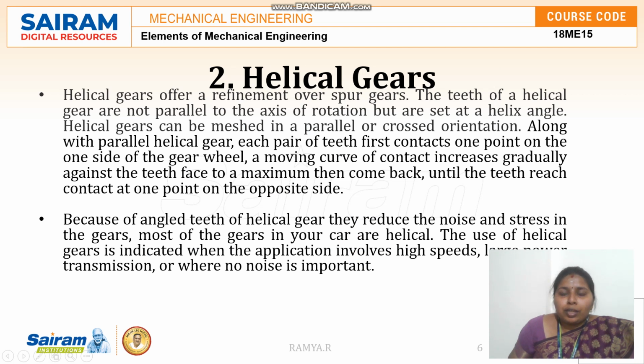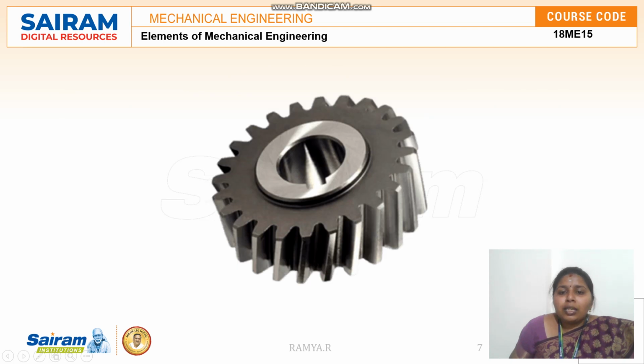The next one is helical gears. Helical gears offer a refinement over spur gears. The teeth of helical gears are at an angle. They are not parallel to the axis of rotation; they are at a certain angle. In spur gears the teeth are straight, but in helical gears they are at a particular angle. Helical gears can be meshed in a parallel or cross orientation. Along with a parallel helical gear, each pair of teeth first contacts at one point on one side of the gear. So this is the helical gear.